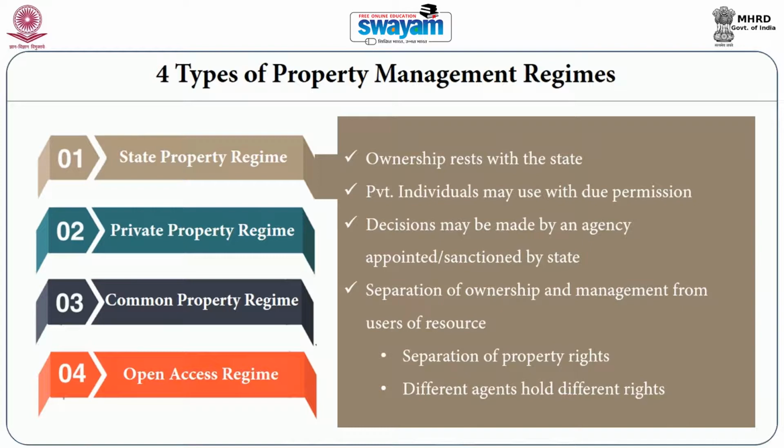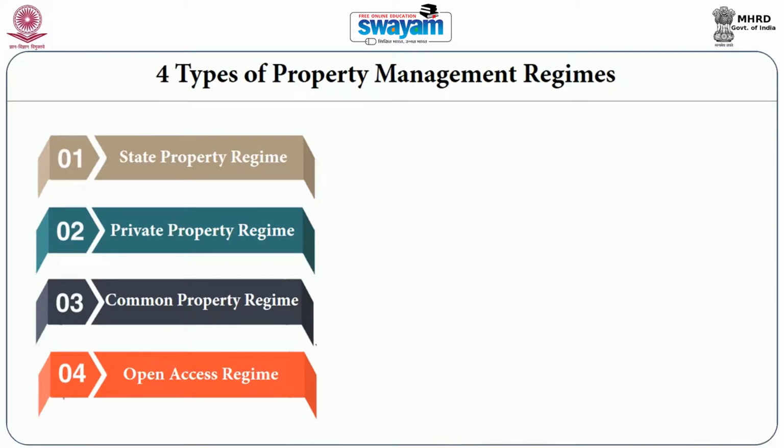So, the state property regime is a kind of institutional arrangement, a kind of authority structure over a resource where the ownership right rests with the state, the use rights are mostly with the people or citizens, and the decision making right is with a specialized agency, maybe a government department or an agency appointed by the state or the government. Let us see what the private property regime is.